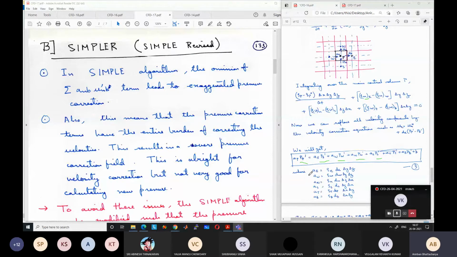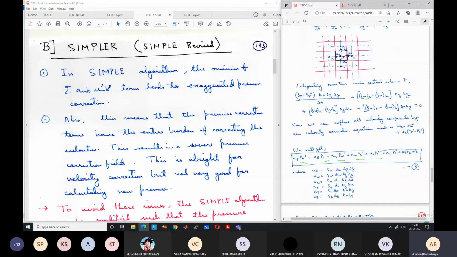So any questions on this simple algorithm? I hope you have understood the sequence of steps, at least, and the main idea behind how to convert the continuity equation to the pressure correction equation. So we will go on to the next method, which is known as simple revised, or simpler.